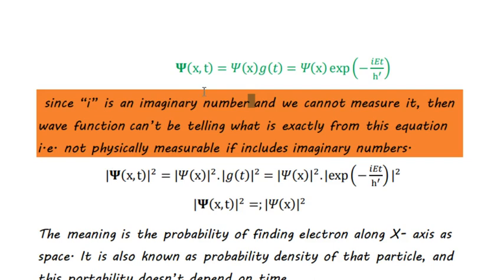We are trying to get some meaningful physical meaning from the wave function itself. Up to this point, the wave function doesn't give any physical meaning, but if we take the absolute value and square it, we can get some meaningful equation.